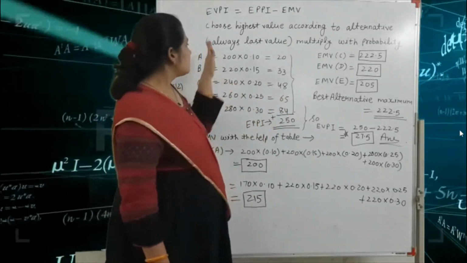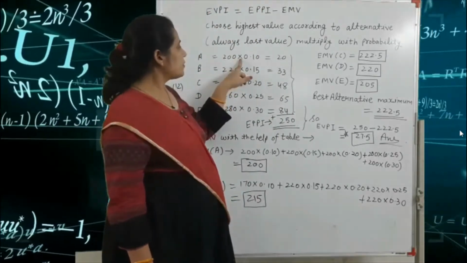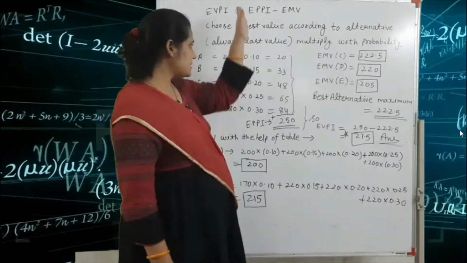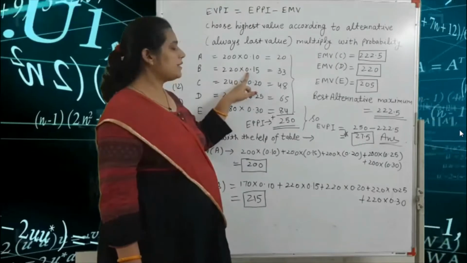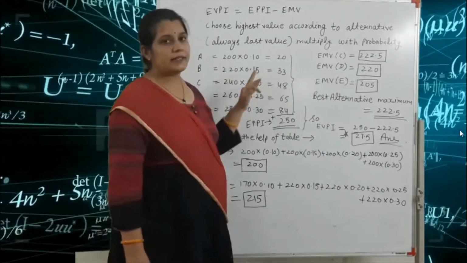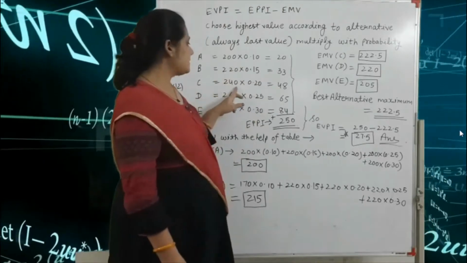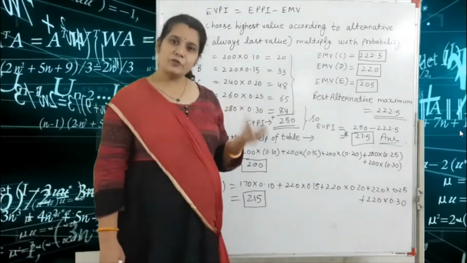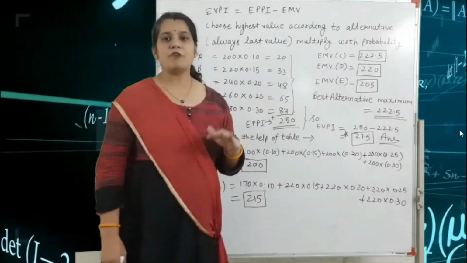For the A column, that means the 10 column, the highest value is 200. So multiply 200 into 0.10 probability, which is equal to 20. The second column, number 11, the highest value is 220. So multiply 220 into 0.15, the probability for 11, which gives 33. Third, for the C column, that means the 12 column, the highest value is 240. According to 12, the probability is 0.20. So 240 into 0.20 is equal to 48.